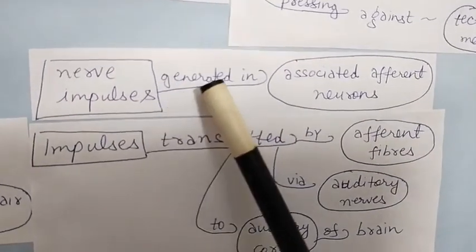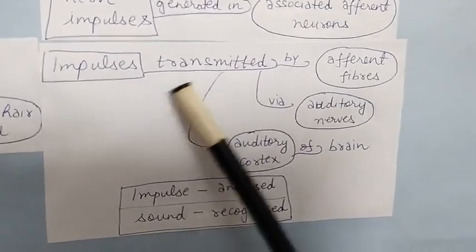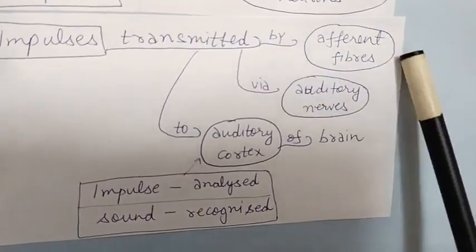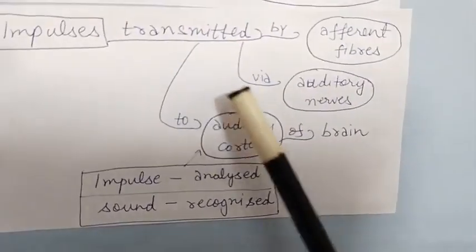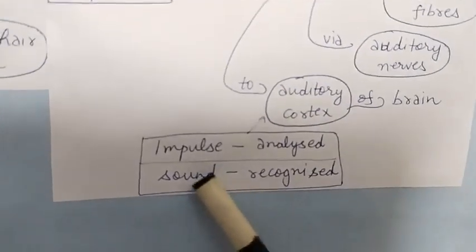Nerve impulses are generated in associated afferent neurons, and these impulses are transmitted by afferent fibers via auditory nerves to the auditory cortex of the brain, and here the impulses are analyzed and sound is recognized.